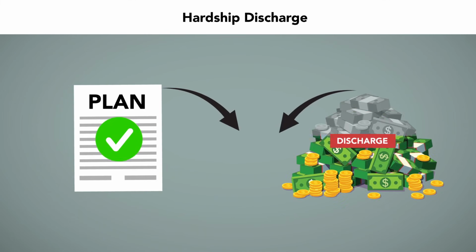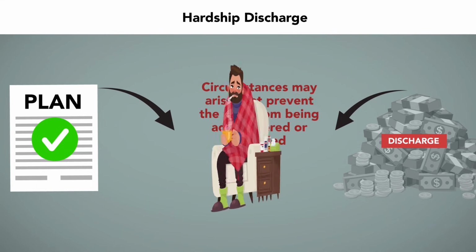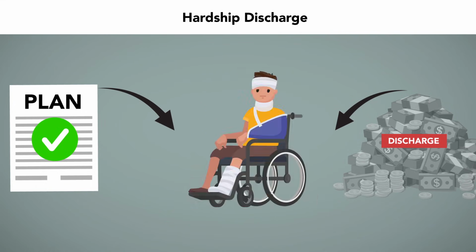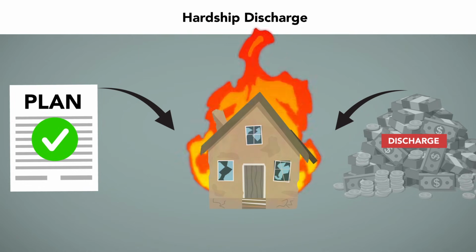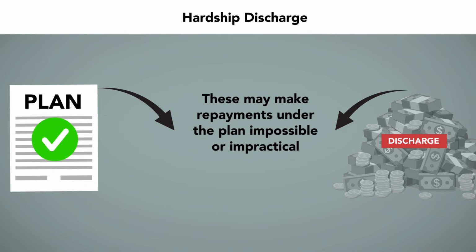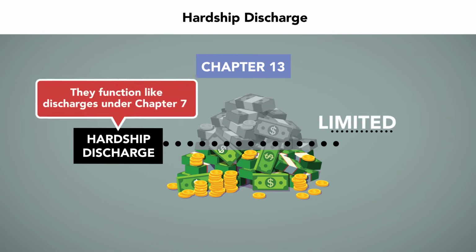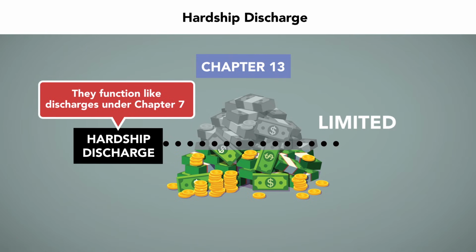Hardship discharge. After the confirmation of the plan and before discharge, circumstances may arise that prevent the plan from being administered or modified. Examples include health failure, injury, loss of a job, and other catastrophic events beyond the control of the debtor. These may make repayments under the plan impossible or impractical. In these cases, Chapter 13 allows for a hardship discharge. Hardship discharges are limited, though when granted, they function like discharges under Chapter 7.